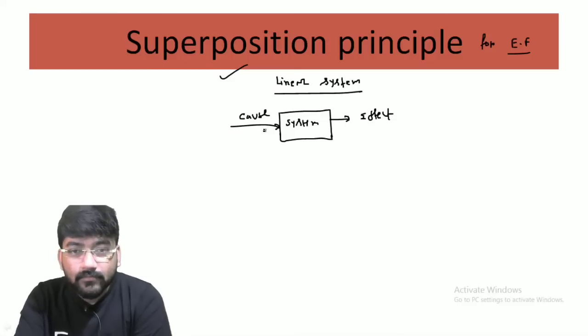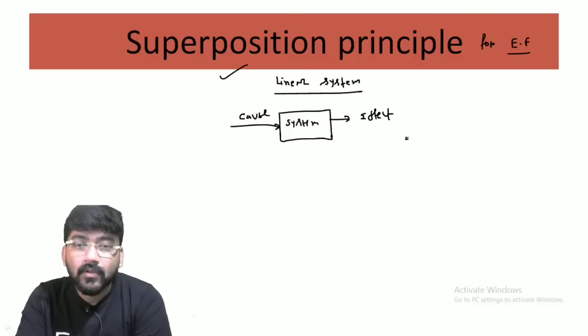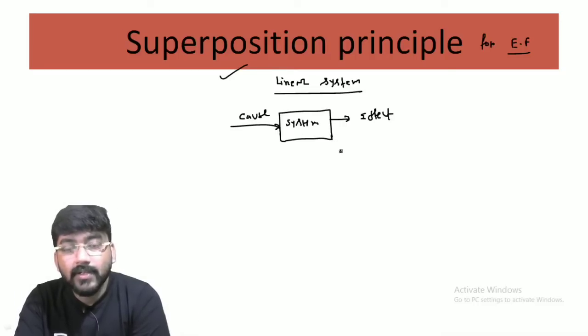Now, if this cause and effect are related by a linear algebraic equation, or by a linear differential equation, then this system can be treated as a linear system.